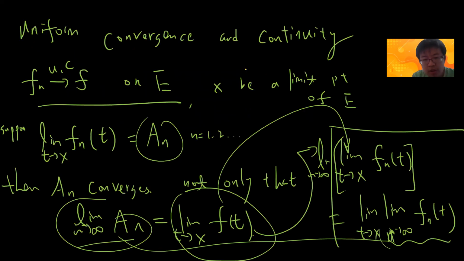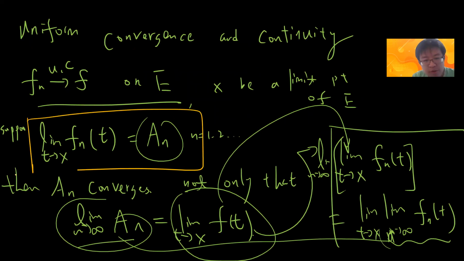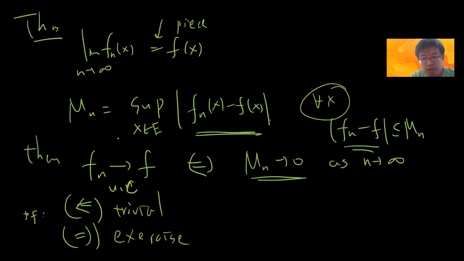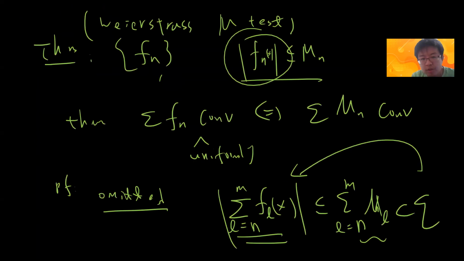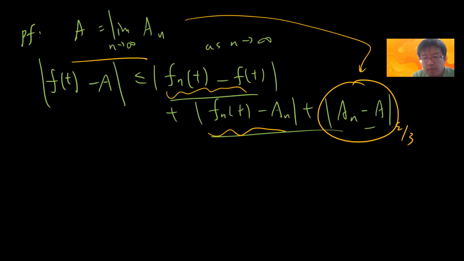So by definition, when t goes to x, f_n of t goes to a_n. So this is okay. We need to bound these two terms, so somehow we need to use different properties to bound this. So let's see these 1 and 2. For the first term, this is bounded by what?